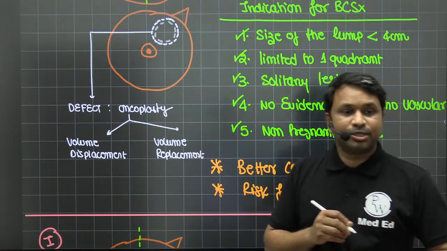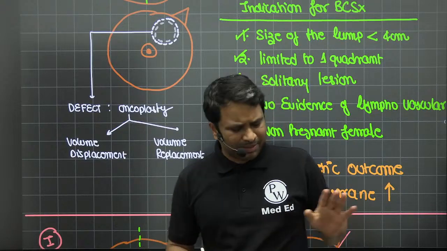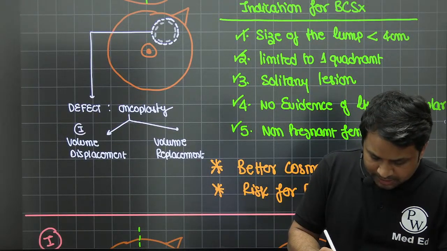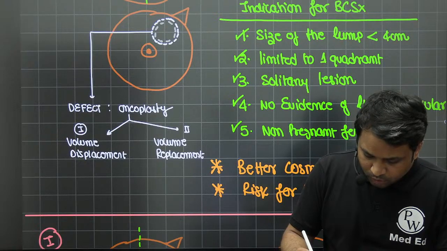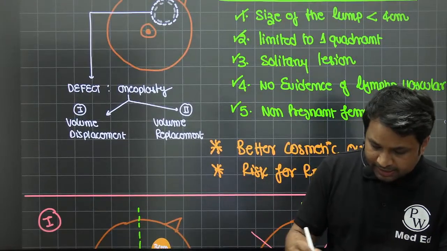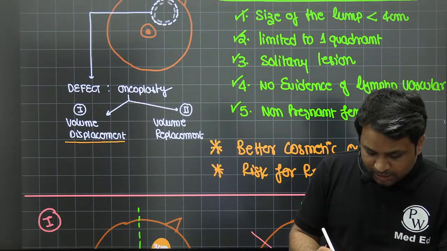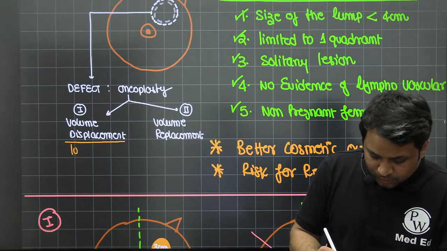Volume displacement is also called a type 1 oncoplasty, and volume replacement is what we call a type 2 oncoplasty. Now the criteria is that any patient who requires a volume displacement, that means there's loss of breast tissue,